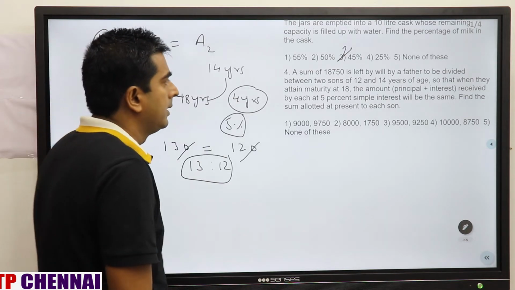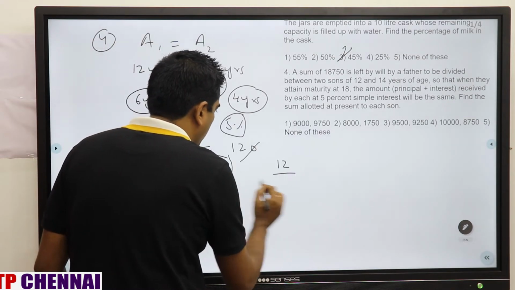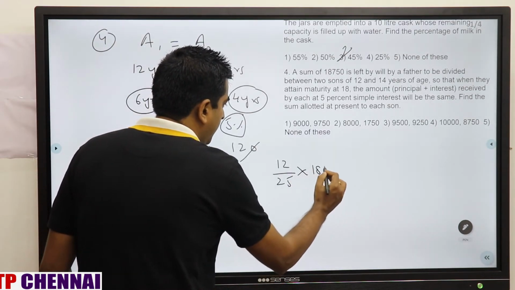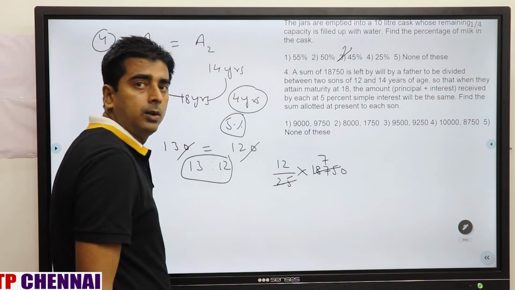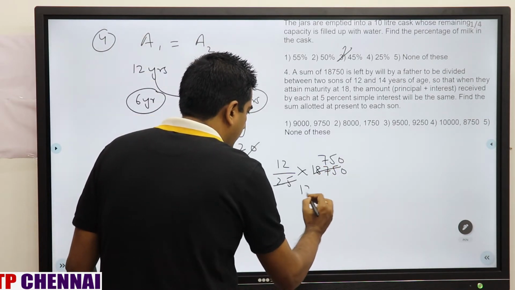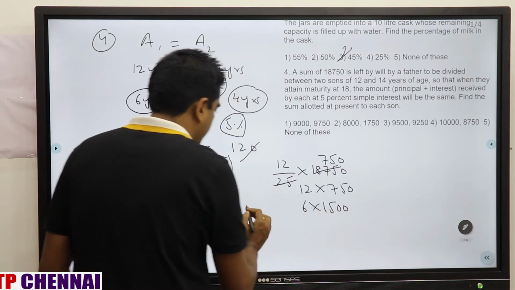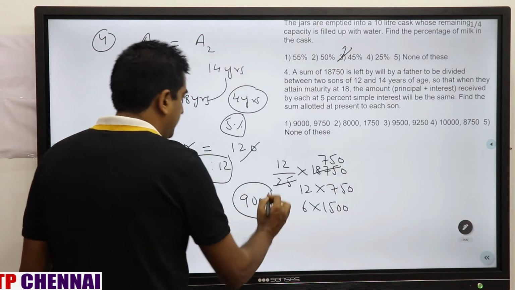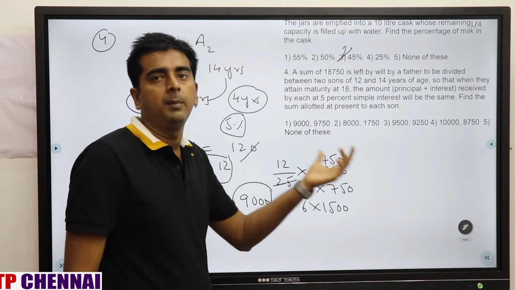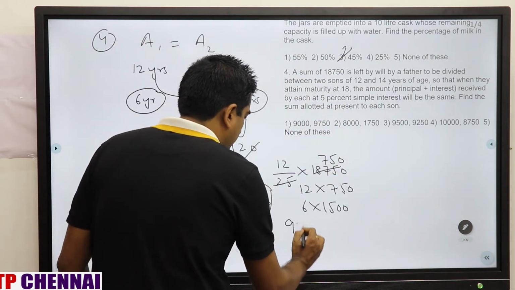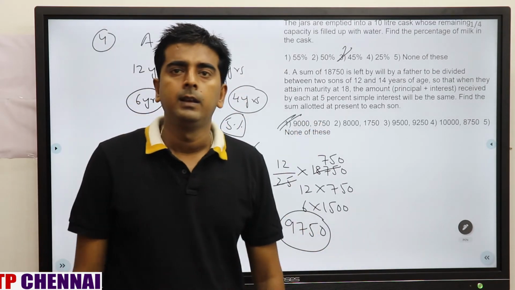Now they are asking to find the sum allotted at present to each son. So I will calculate for the second son. Second son is 12 divided by total 25, into 18,750. 25 sevens are 175, 25 fives are 125. So 12 into 750, which is 6 into 1500. What is the answer? 9,000. This is the value for one son. So the first son will be how much? 18,750 minus 9,000, which is 9,750. So what is my answer? First option. Clear?